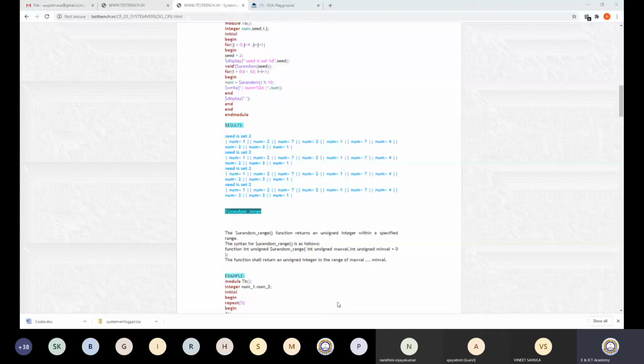Randomization is a method through which I can randomize some handle, or through that handle some particular variable of that class. So this is a minor difference. Otherwise, in the present class, $urandom or randomize is almost the same.